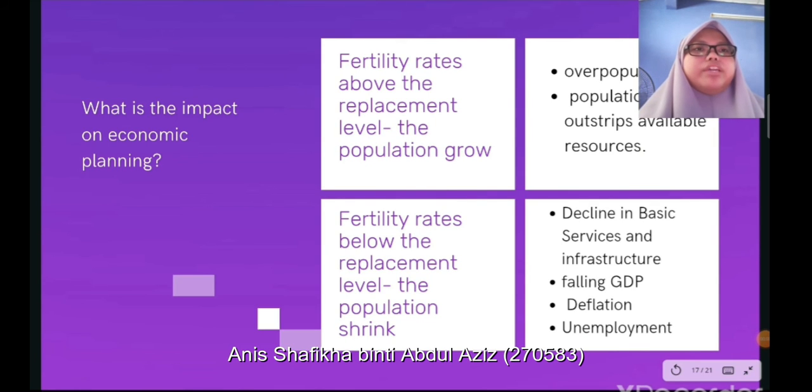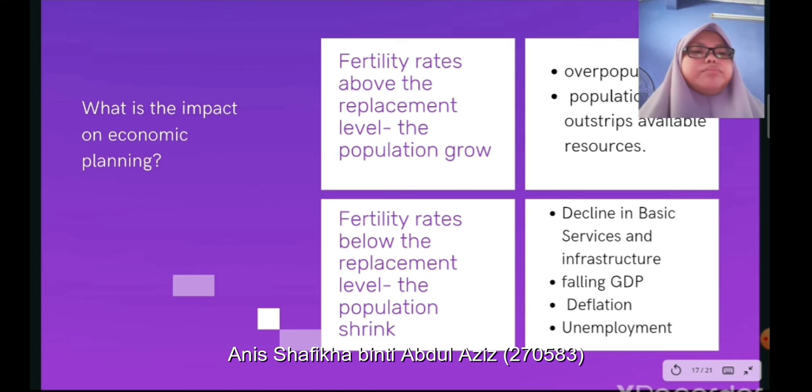This is the impact of fertility rate on economic planning. There are two effects, either above the replacement level or below the replacement level. If the fertility rate is above the replacement level, this means that the population is growing. So this means it's a good impact for a developing country. However, for certain countries, this can cause overpopulation. Overpopulation is not just the number of individuals in the country, but the number of individuals compared to the resources they need to survive.